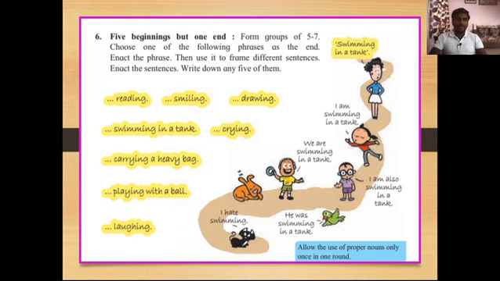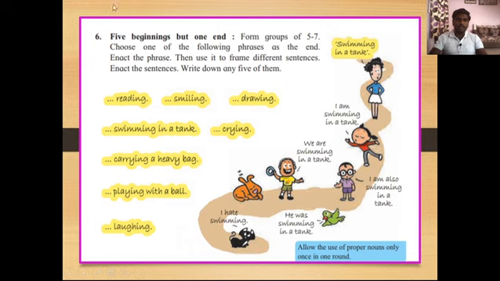Here is our next activity: five beginnings but one end. Again it's a group activity and we have to complete this activity in a group. So form groups of 5 to 7, choose one of the following phrases as the end, enact the phrase, then use it to frame different sentences, enact the sentences, and write down any five of them.